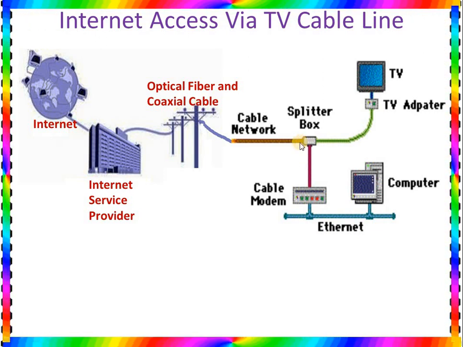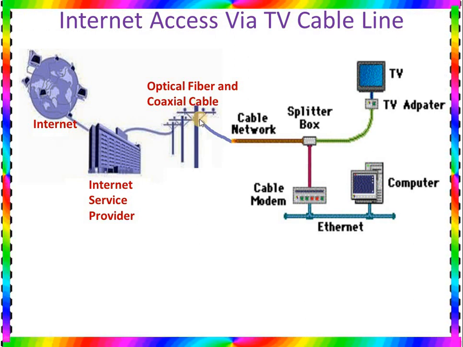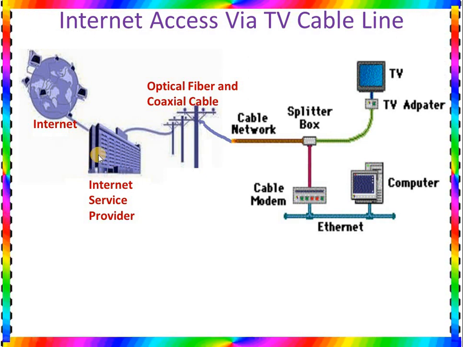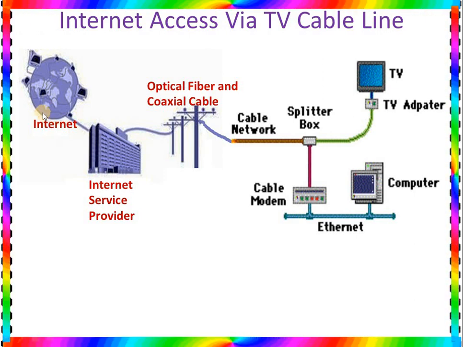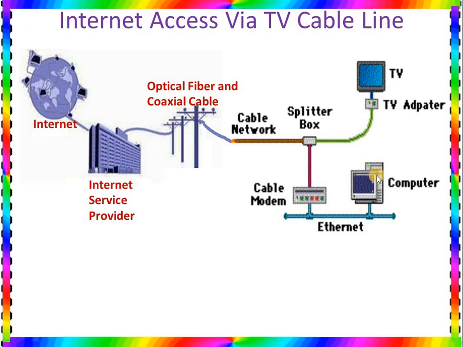Then the splitter is connected with the cable TV network. Then the cable TV network is connected to the internet service provider, that is the company which provides us the internet. Then the internet service provider is connected with the internet. So this is the method, or this is the path, by which we connect with the internet by using TV cable.